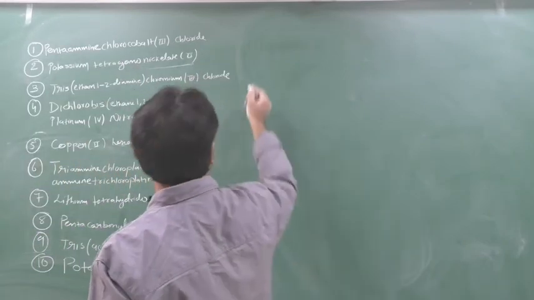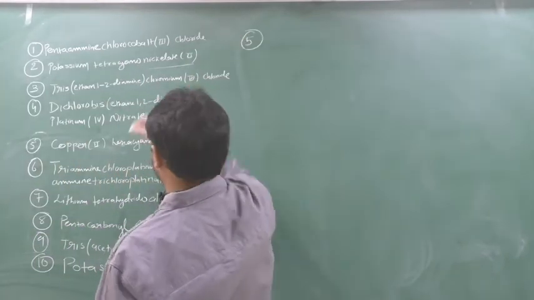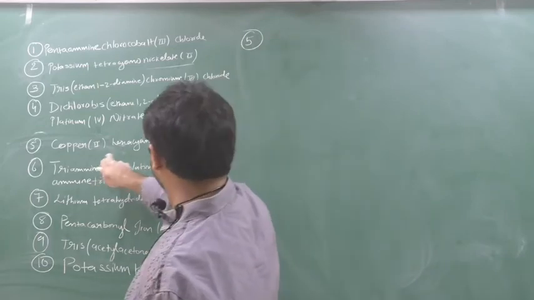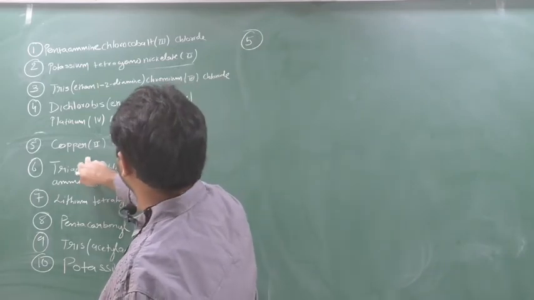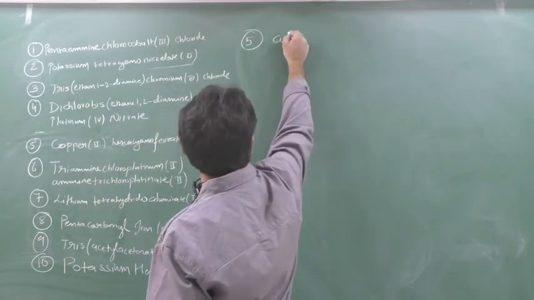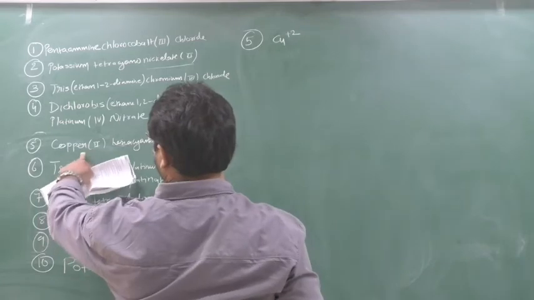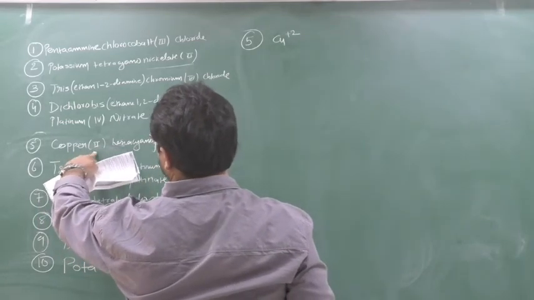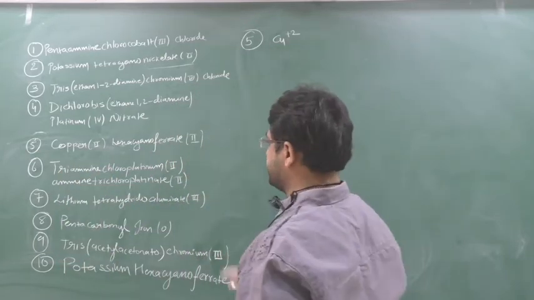Question number 5 says copper(II) hexacyanoferrate. Here there is copper, and they have told copper(II), which means copper is plus 2 here. I told you sometimes it will be given. So copper(II) means here copper is plus 2.